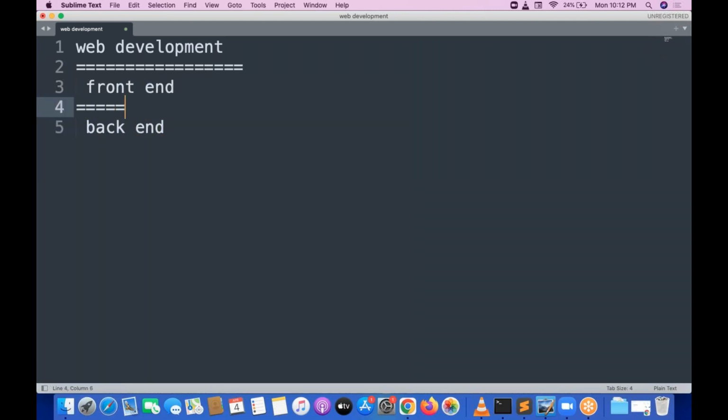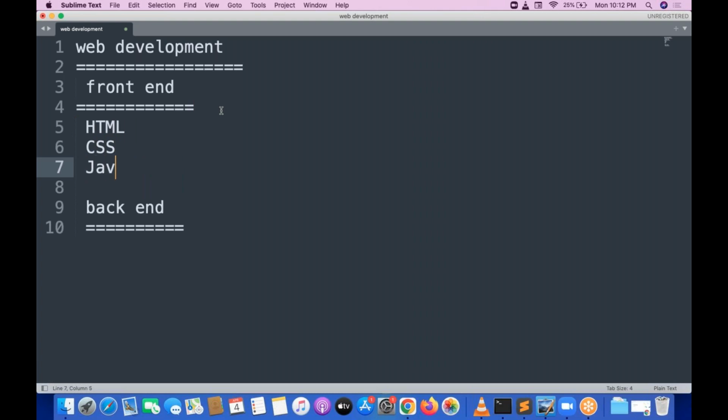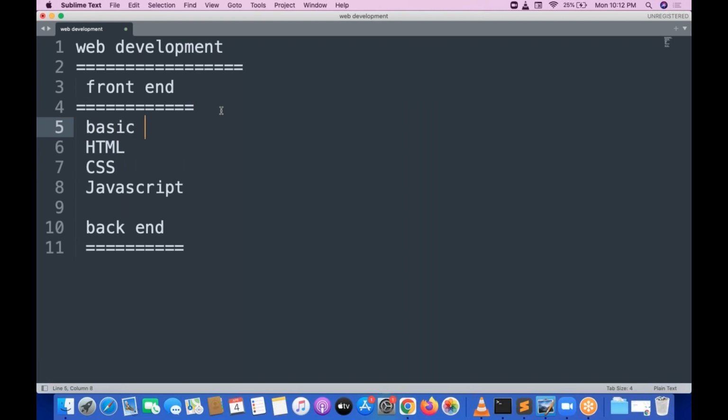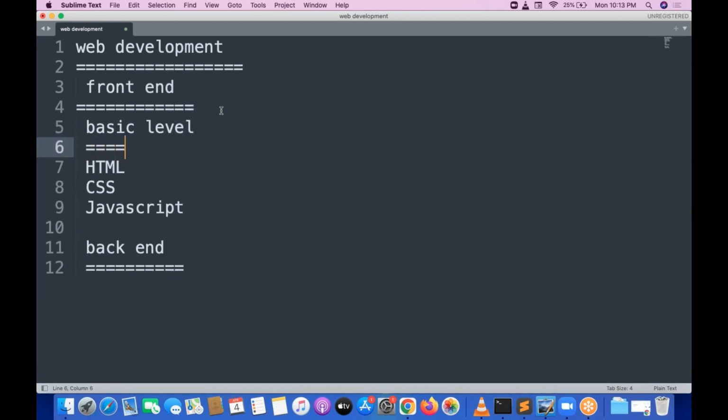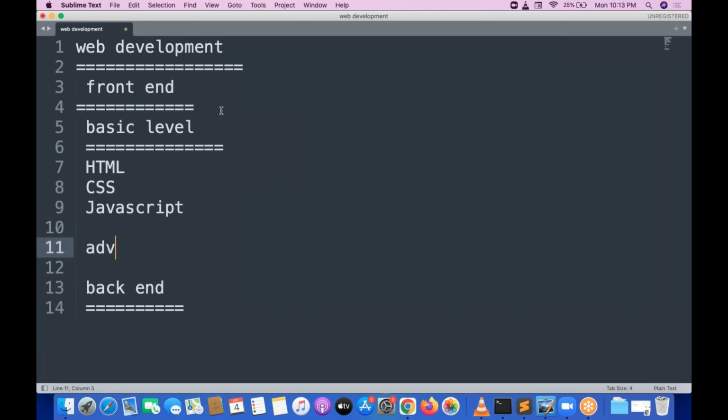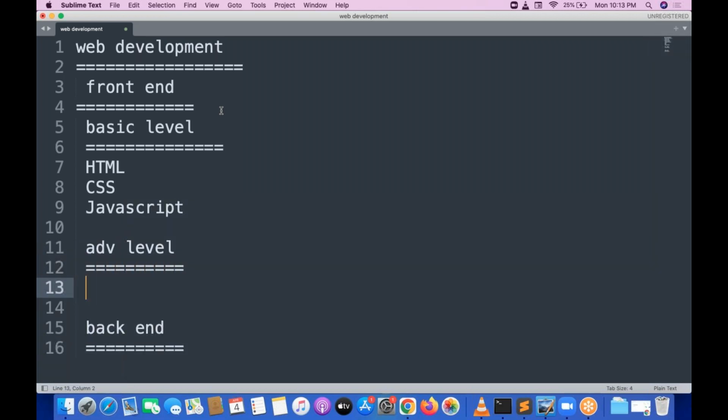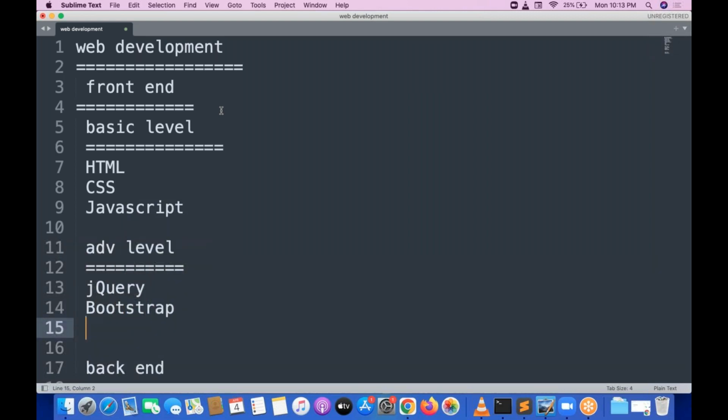For the front end, we are going to be learning a lot of technical skills, and for the back end, we are going to be learning a lot of technical skills. Coming to the front end, the basic things are HTML, CSS, and JavaScript. These are the basic level front end skills. After the basic level, we are going to move to the advanced level front end part. In the advanced level, we are going to learn jQuery and Bootstrap. That's it.